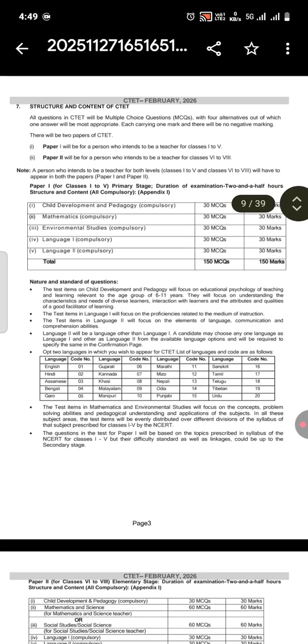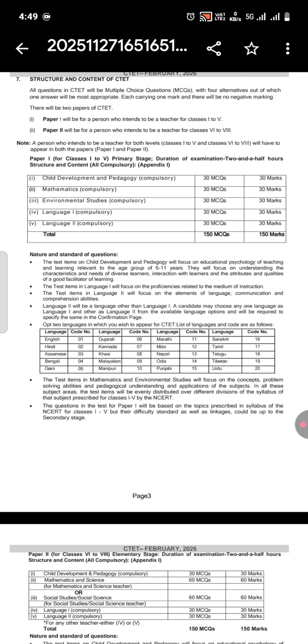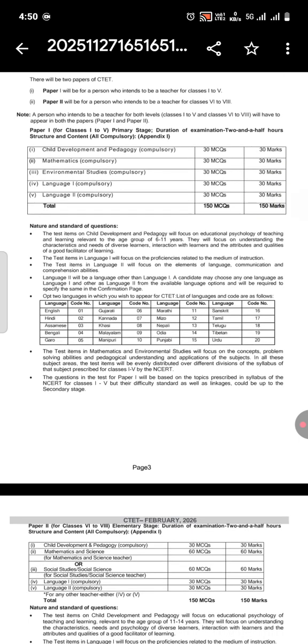The test items on child development and pedagogy will focus on educational psychology of teaching and learning relevant to the age group of 6 to 11 years. They will focus on understanding the characteristics and needs of diverse learners, interaction with learners, and the attributes and qualities of a good facilitator of learning. The test items in Language 1 will focus on the proficiencies related to medium of instruction. The test items in Language 2 will focus on the elements of language, communication, and comprehension abilities. So in total, you have to focus here.